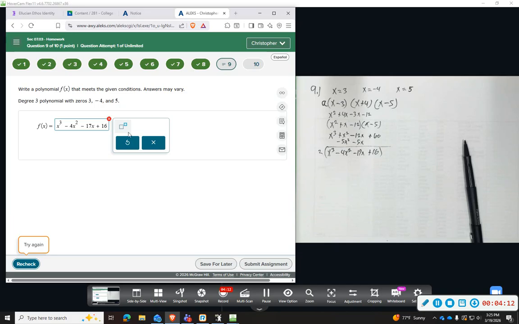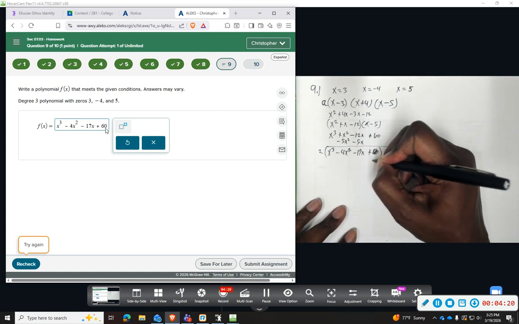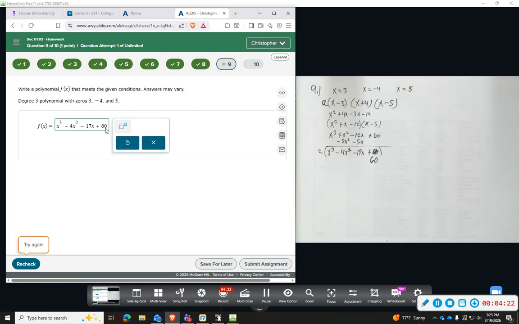No wonder. I don't know why I got 16 instead of 60. Okay, I just made a mistake here. I wrote down 16 instead of 60. All right.